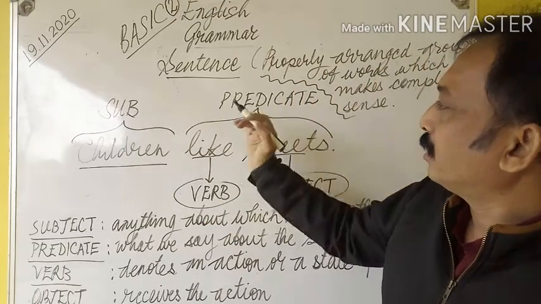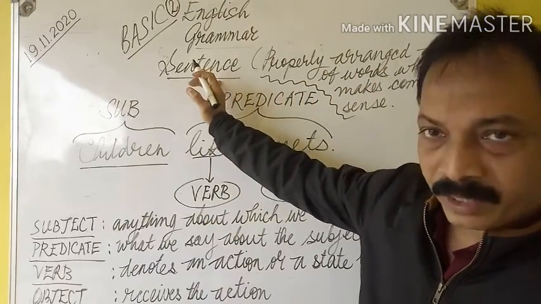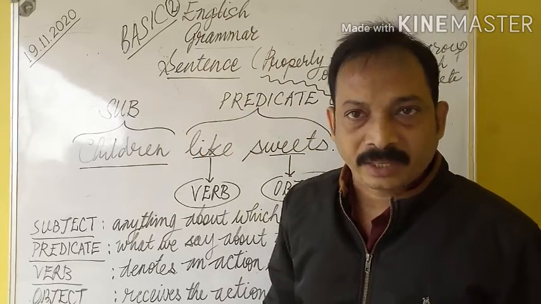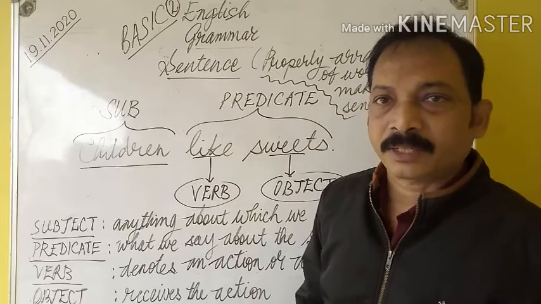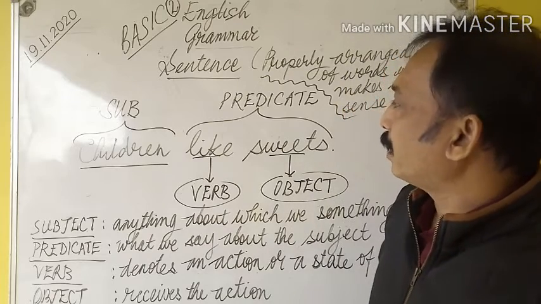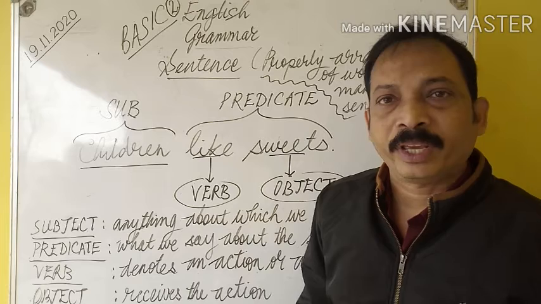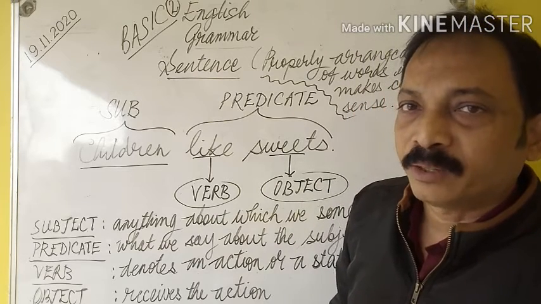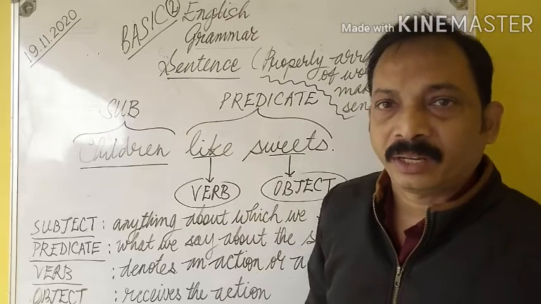And the sentence has been divided into subject and predicate. Anything about which we say is the subject of a sentence, and predicate is what we say about the subject. These things we have seen already.